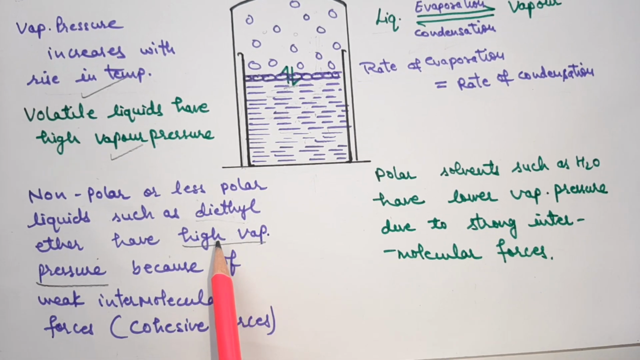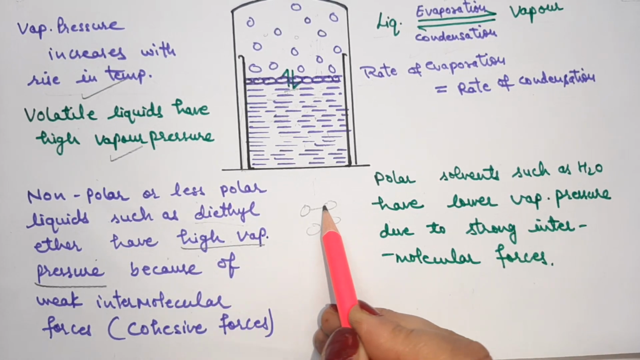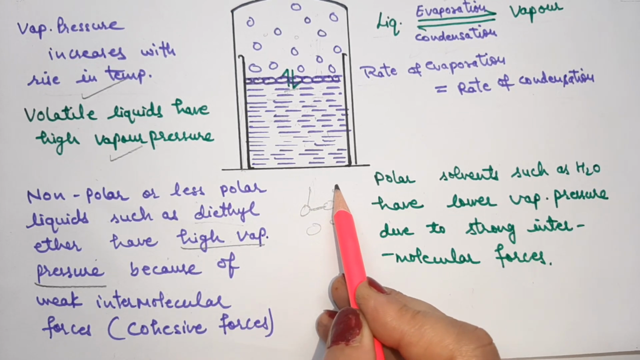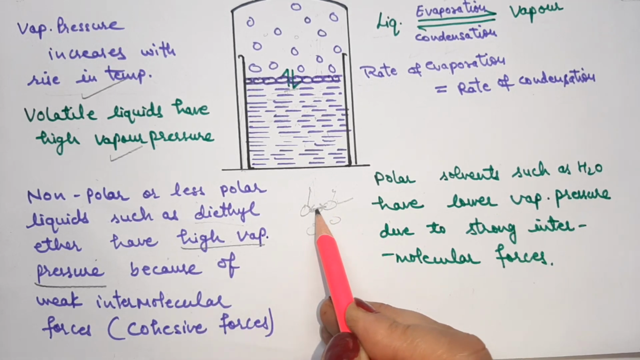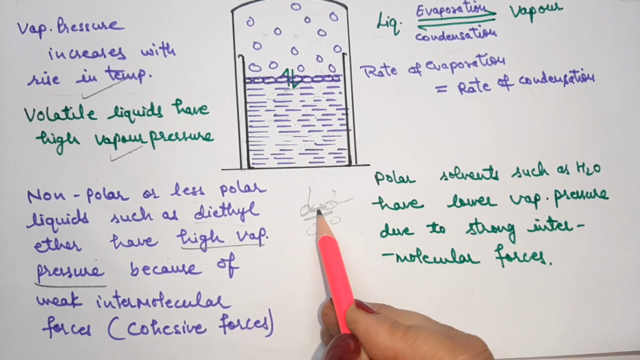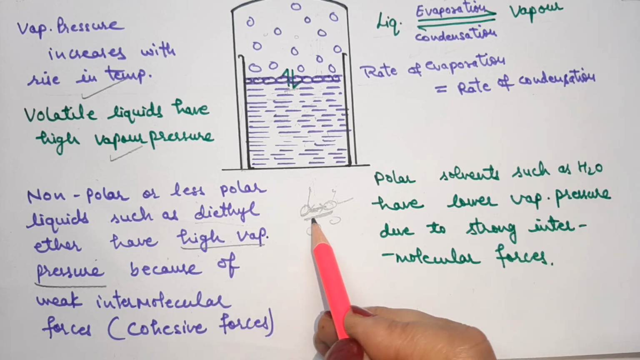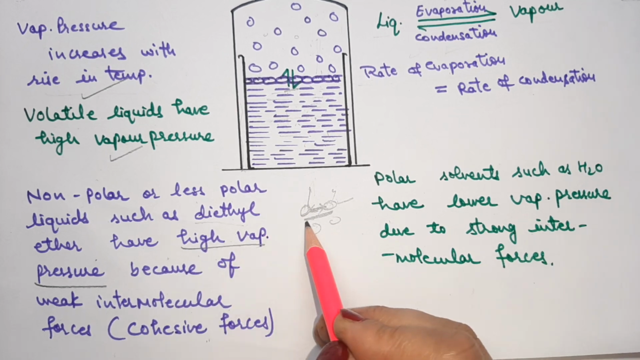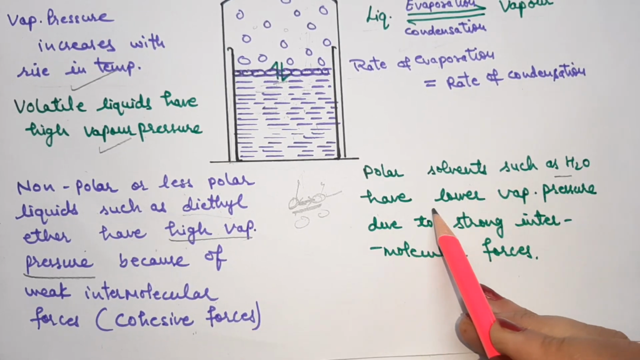Again, when the intermolecular forces of interaction between the molecules of a liquid are very small or negligible, the molecules will leave to the vapor phase easily. Such forces which are present between the molecules of the same solvent are known as cohesive forces. So the stronger the cohesive forces, the less the vapor pressure, or the weaker the cohesive forces or intermolecular forces, the more the vapor pressure. In the same way, polar solvents such as water have lower vapor pressure.